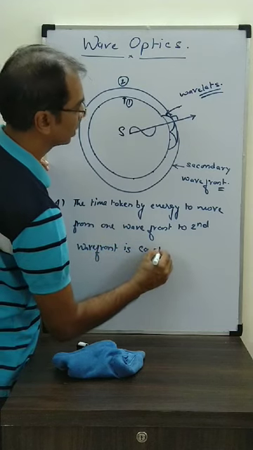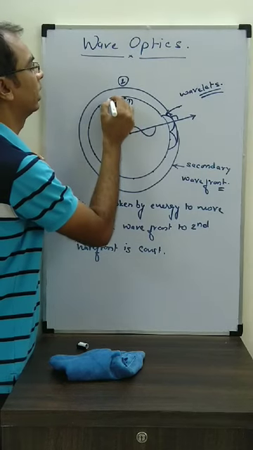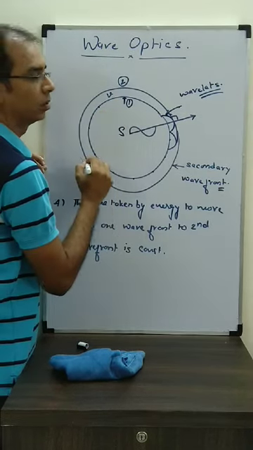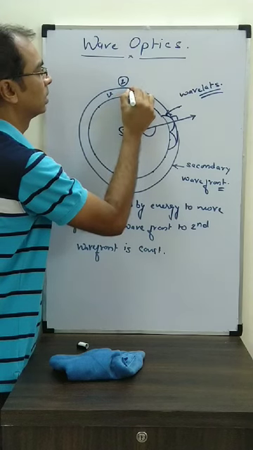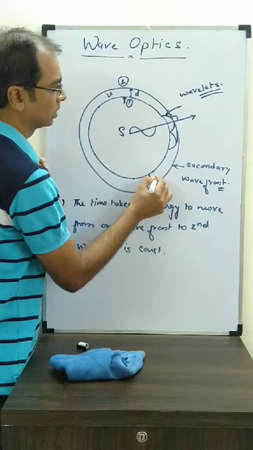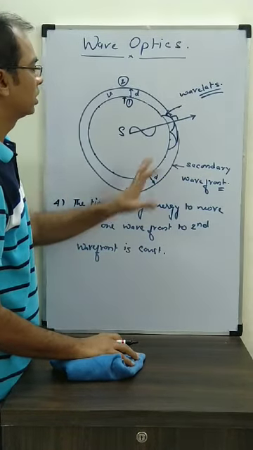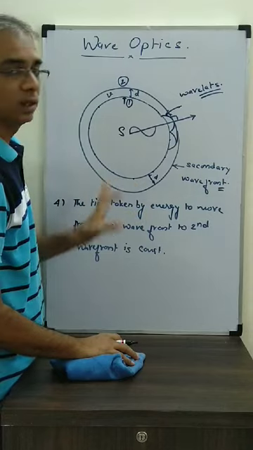Now you will be saying, what is there in it? It's very easy. Why? Because the speed of light is constant, it's v. Here also this distance is constant, here also the distance is constant, so it will take the same time. That's fine, if there is no change in the medium anywhere.